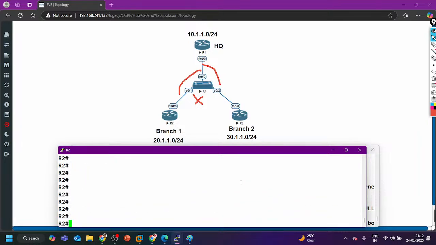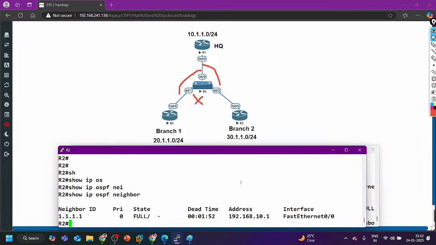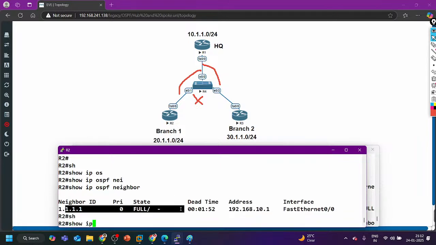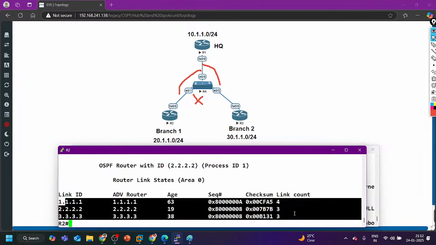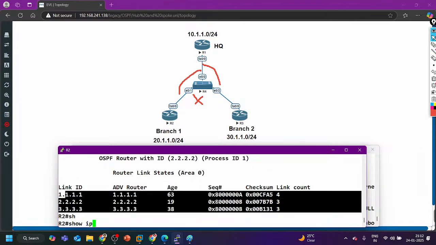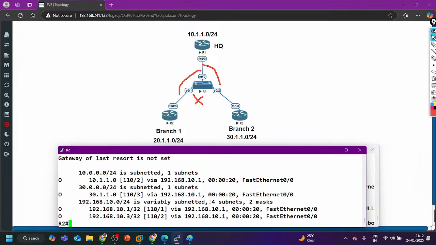And now you will see everything is working fine. So show IP OSPF neighbor. Who is the neighbor? Only the hub router, but there is no DR and BDR. And show IP OSPF database, all the LSAs are there. And show IP route OSPF, the next hop IP address is the hub router IP address for the 30 subnet.